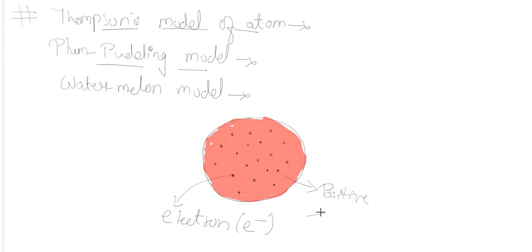So he said the red colored part is the positive part of the atom, which is spread fully throughout the atom, and in some positions electrons are scattered, which looks like a watermelon.